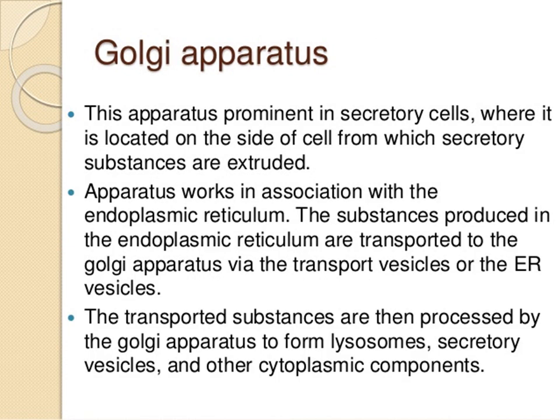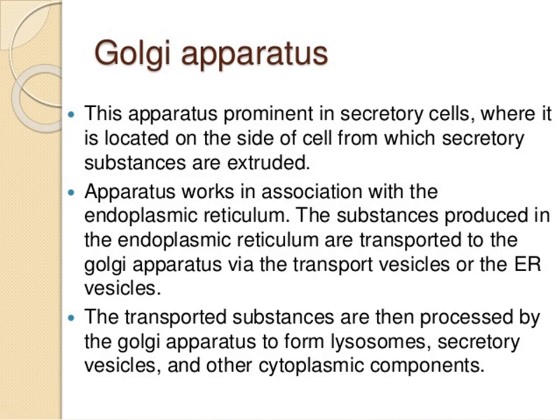Golgi apparatus. This apparatus is prominent in secretory cells, where it is located on the side of the cell from which secretory substances are extruded. The apparatus works in association with the endoplasmic reticulum.